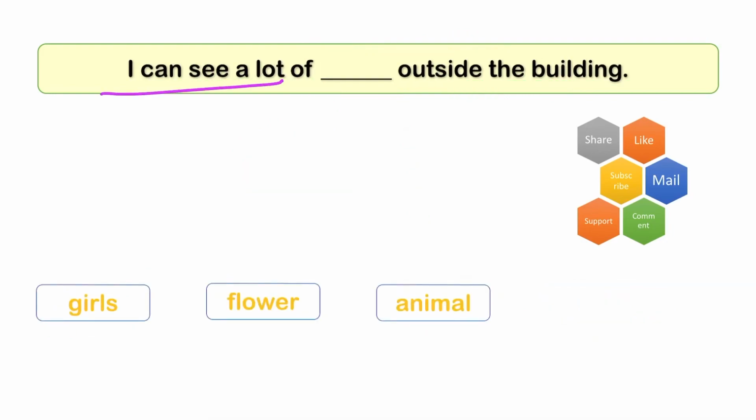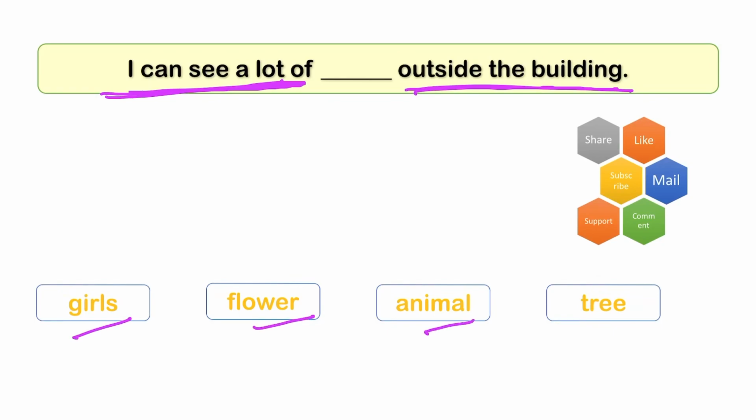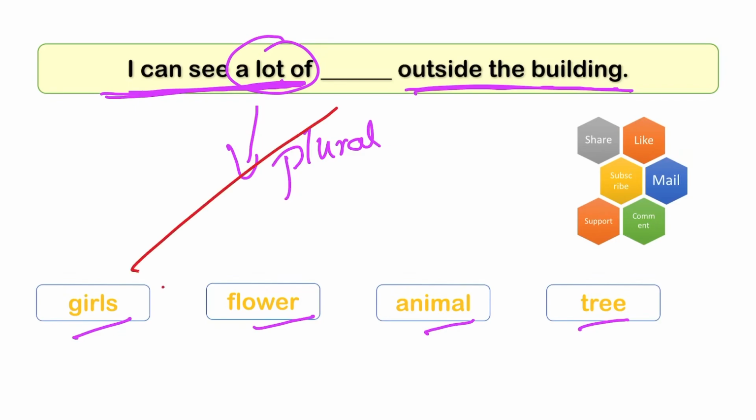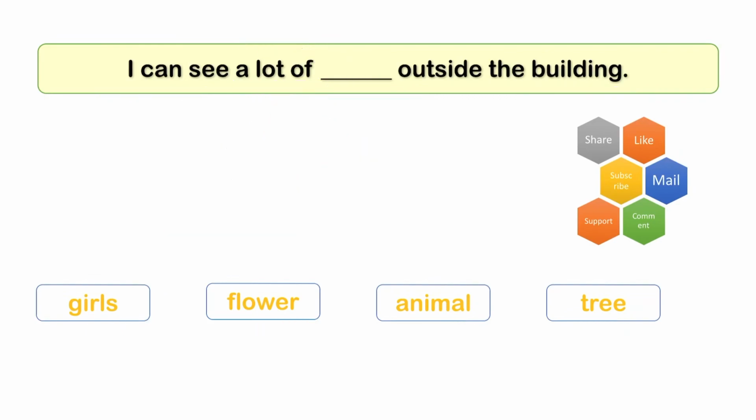Next, I can see a lot of dash outside the building. You try yourself. See the question, understand the question thoroughly. Try yourself with the options. I can see a lot of dash outside the building. So girls, flower, animal, tree. See here a lot of is there. So this also represents plural. So I can use girls. So I can see a lot of girls outside the building.